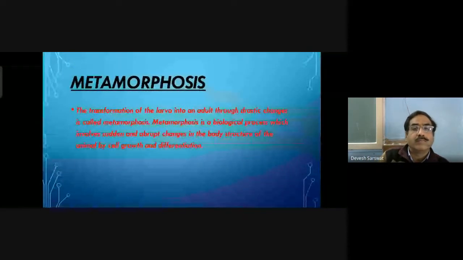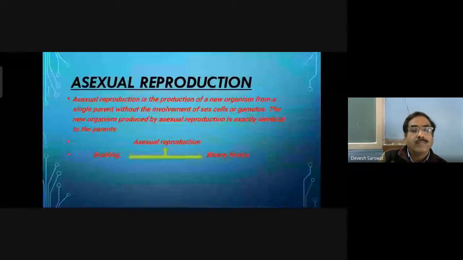Metamorphosis. The transformation of the larva into an adult through drastic changes is called metamorphosis. Metamorphosis is the biological process which involves sudden and abrupt changes in the body structure of animals by cell growth and differentiation. Asexual reproduction.